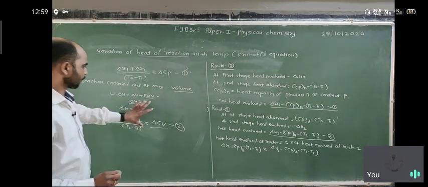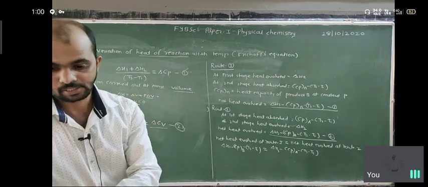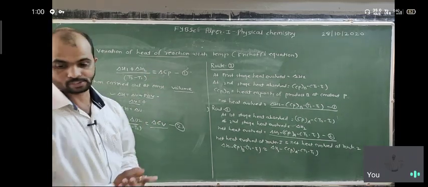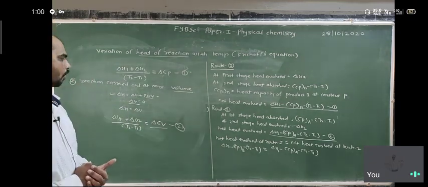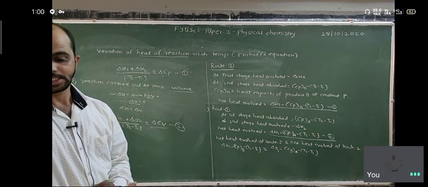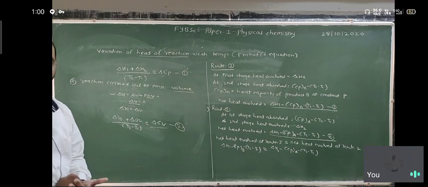So what is the statement for second case? In second case, the change in the heat of reaction at constant volume for every degree of temperature is equal to change in heat capacities at constant volume.